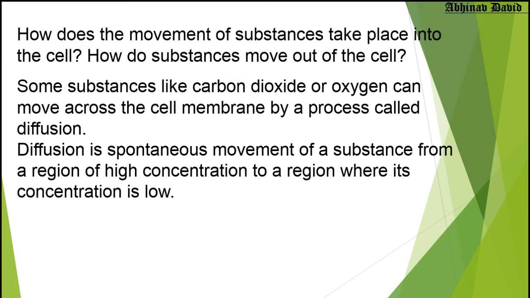So why is this transport taking place at the cell? You can see here that some substances like carbon dioxide or oxygen can move across the cell membrane by a process called diffusion. So now we are going to study a new process. They don't move automatically; they move because of the process called diffusion. Now what is diffusion?